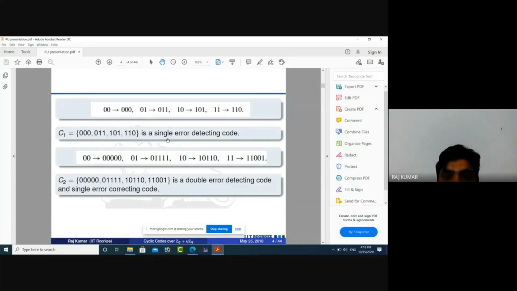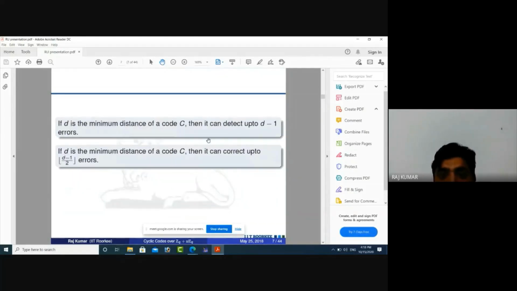So can we define the detection capacity? The minimum distance of C1 is 2, so it can detect up to 2 minus 1 error. And the correction capacity is floor of (2 minus 1) by 2, that is 0.